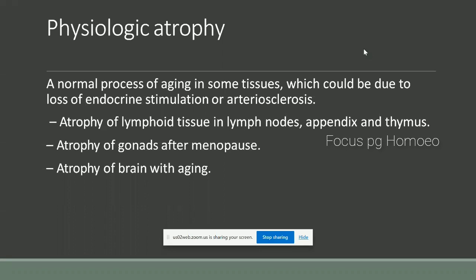Then also atrophy of lymphoid tissues in lymph nodes, appendix, thymus. Another example is atrophy of gonads after menopause. Then another one is atrophy of brain with aging. Okay, these are the physiologic atrophy.